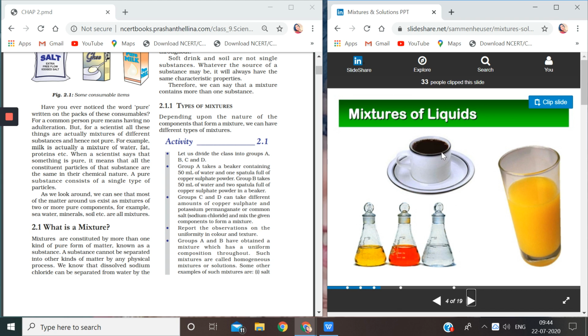Mixture in liquids. You drink tea. Now when you drink tea, you put milk or water, sugar, tea leaves. So it is a mixture. See, mixture of liquids, juice. We can put different liquids into each other and they mix together. Like the example of alcohol and water, they mix with each other very easily.